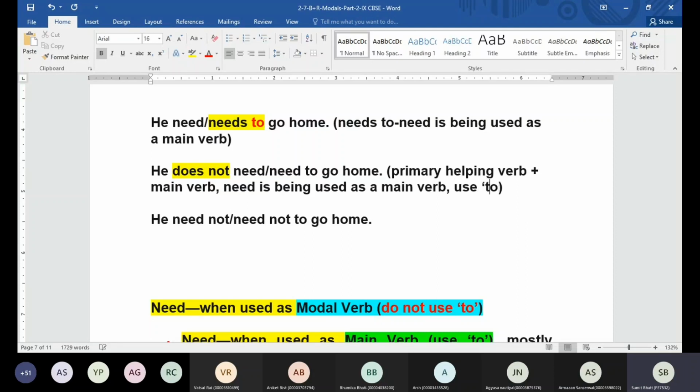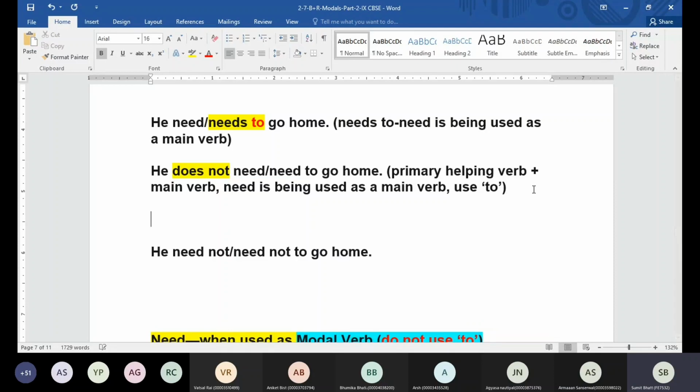What do we have to use here? We have to use the word to. Okay, we can also make the same sentence negative without using the word to. Like he need not or need not to go home. So what should be correct? Need not. Can I go for need not to? No, sir.